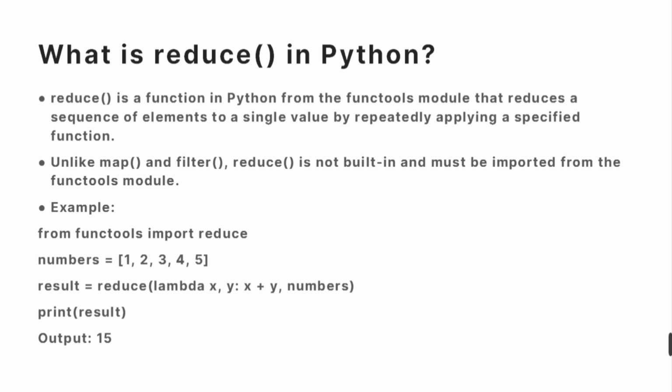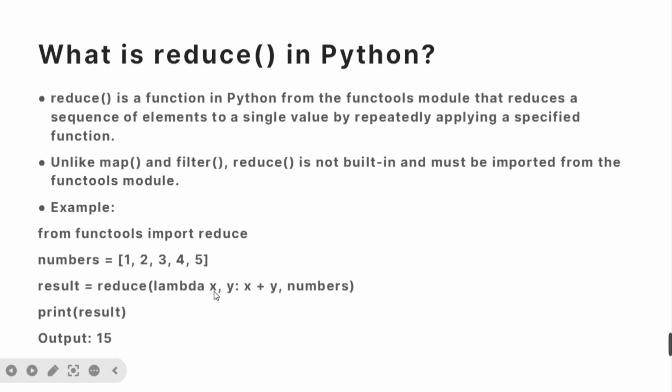For example, as I discussed, we have to import the reduce function from functools, and numbers is again the list. With the help of this lambda function we are reducing the sequence of elements into a single value. With the lambda expression, we are just adding the elements.